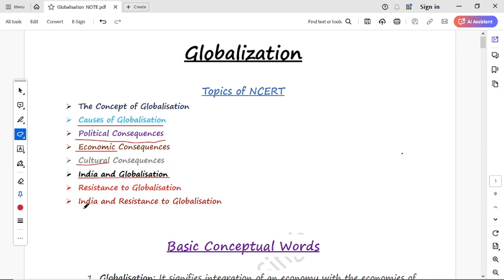And the last topic would be India and resistance to globalization, meaning the basic challenges to India from globalization. So we'll discuss each and everything in detail as per the NCERT book.